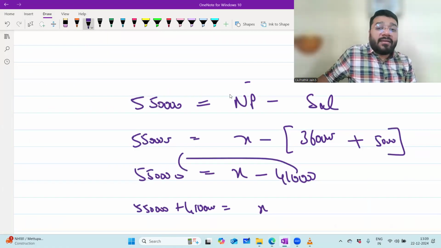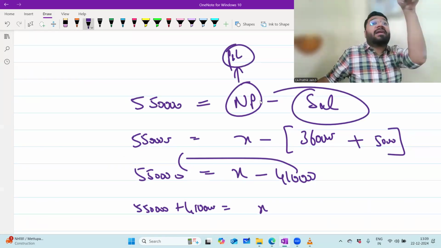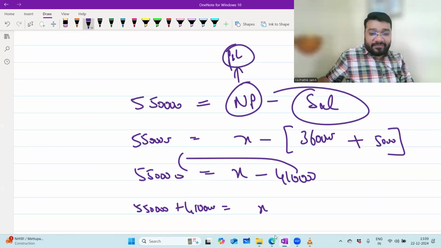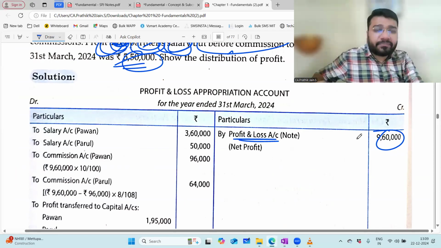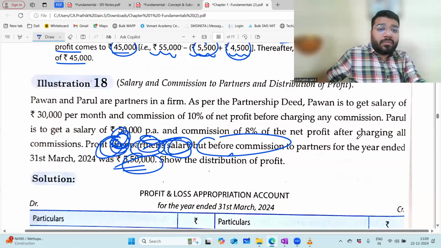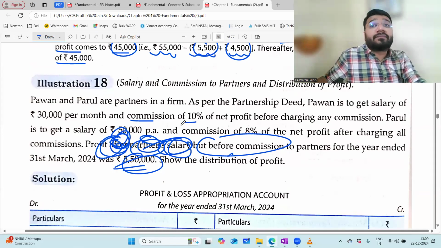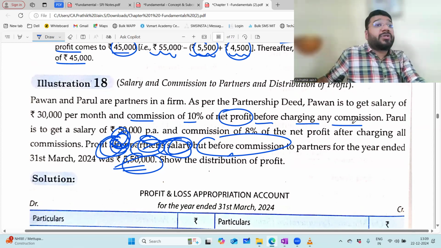What is X here? The net profit that is coming from P&L. From that, smartly they have deducted the salary and given. Understood? Now, Pawan's commission is 10% on what? On net profit. Which net profit? Before commission, before charging commission.